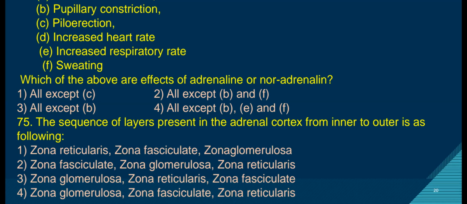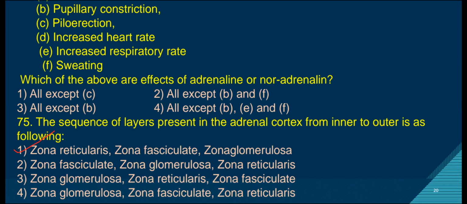Here they are asking the sequence of the layers from inner to outer side. So first we take zona reticularis, then zona fasciculata in the middle, and outer zona glomerulosa. Therefore, the answer is the first option. Zona glomerulosa secretes mineralocorticoids, the principal one being aldosterone.